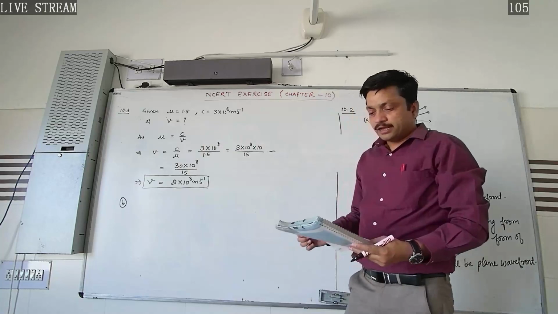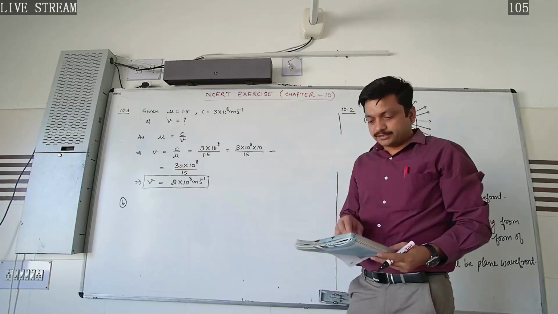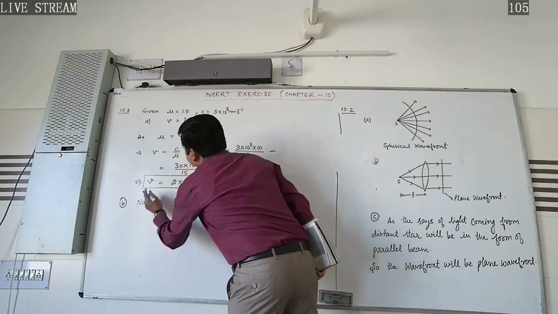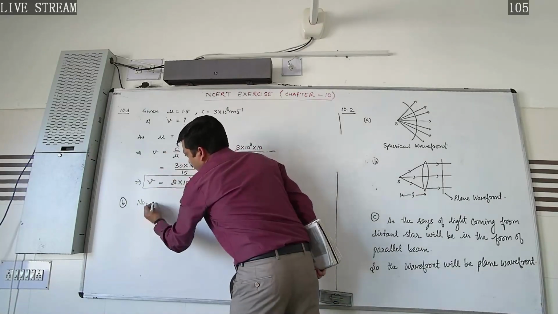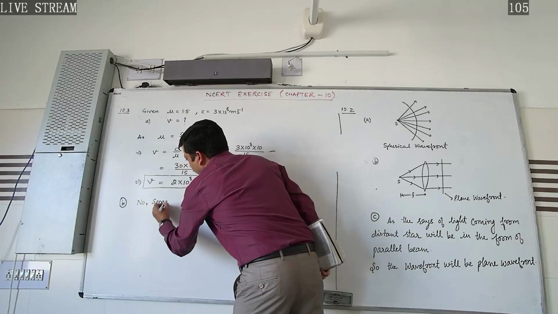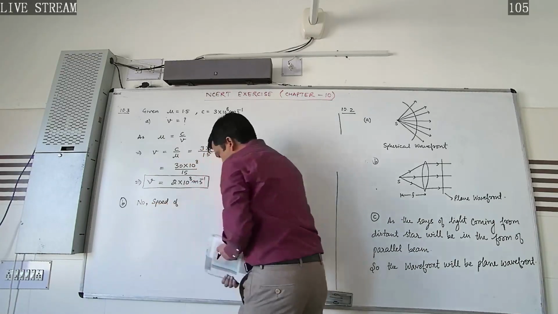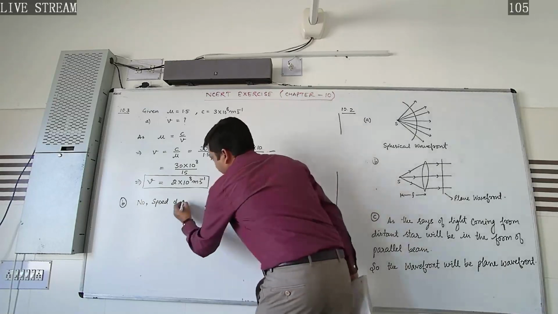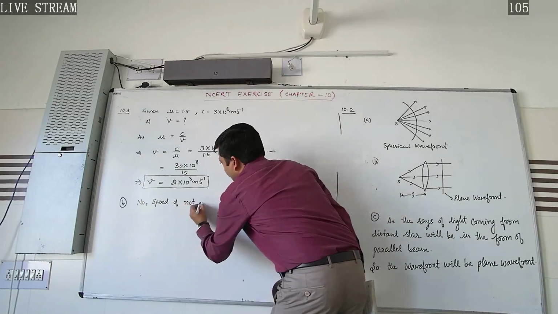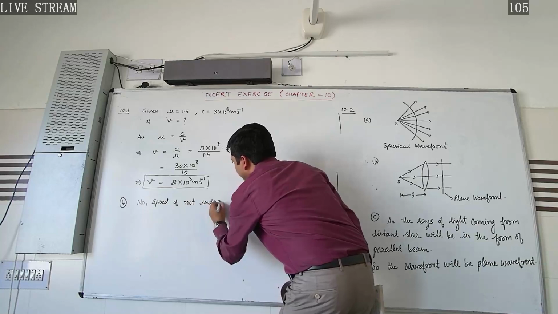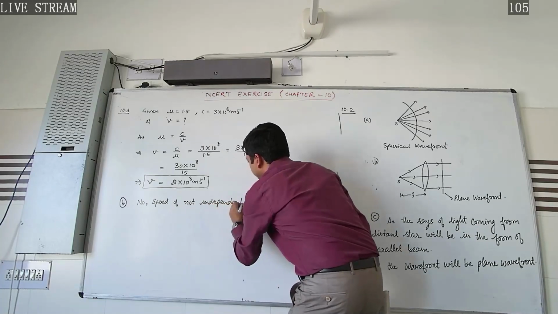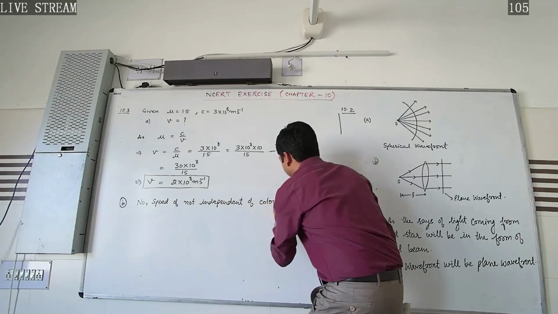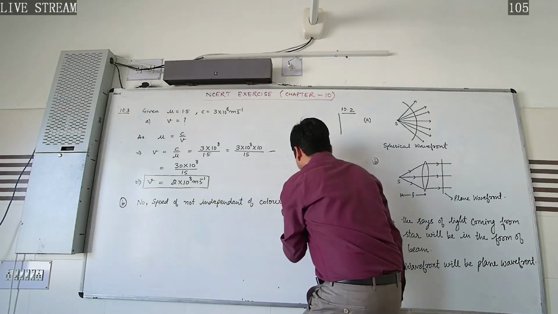He is asking whether the speed of light in glass is independent of the color of light. So no, on the basis of this we can say the speed of light is not independent of the color of light.